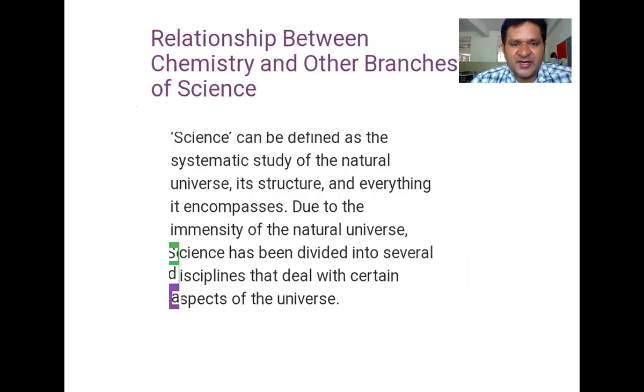Science is a systematic study of natural universe and its structure and everything that it is made of. You understand? Science can be determined as a systematic study of natural universe, its structure and everything in universe is made of. Universe is nothing but, in a broad way we can consider as a matter. So that matter, which material it is made of. Systematic study of universe and its structure and its constituent means what it is made of. So these are the things we are studying in science.